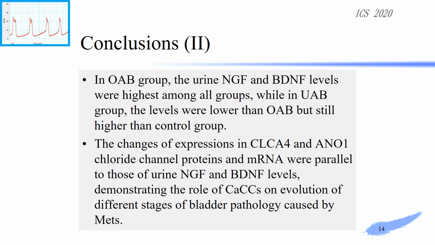Furthermore, we can get another conclusion that in the OAB group, the urine NGF and BDNF levels were highest among all groups, while in the UAB group, the levels were lower than OAB, but still higher than control group. Last but not least, the changes of expressions of ClCA4 and ANO1 chloride channel proteins and mRNA were parallel to those of urine NGF and BDNF levels, demonstrating the role of CaCCs on evolution of different stages of bladder pathology caused by METs.